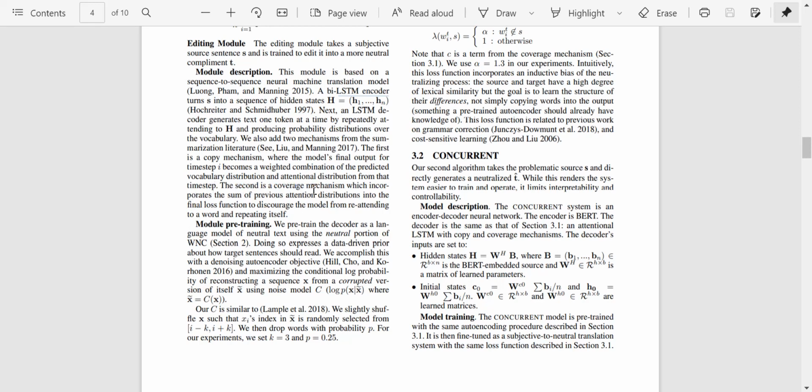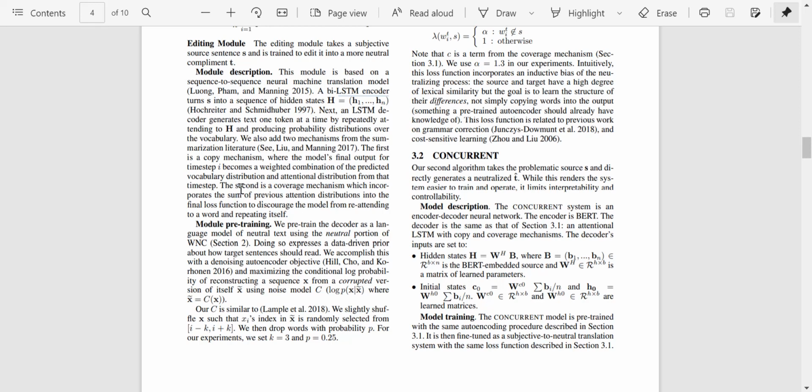The second is a coverage mechanism, which incorporates the sum of previous attention distributions into the final loss function to discourage the model from reattending to a word and repeating itself. So essentially, if the model does the same reattending again and again, then the model will not be quite good.